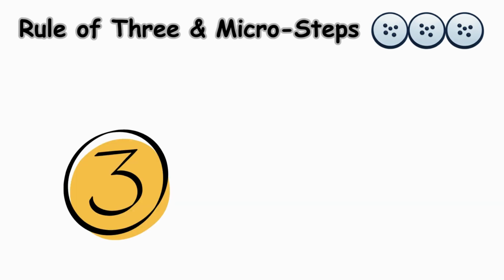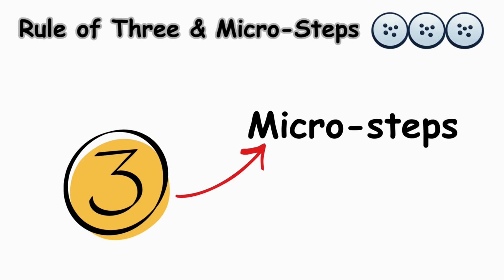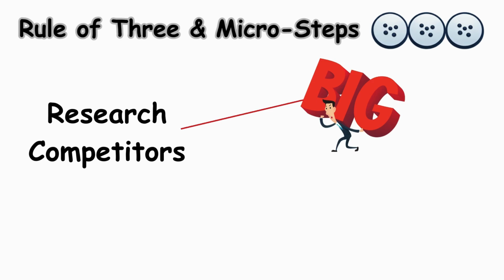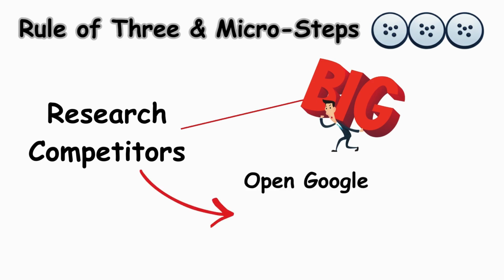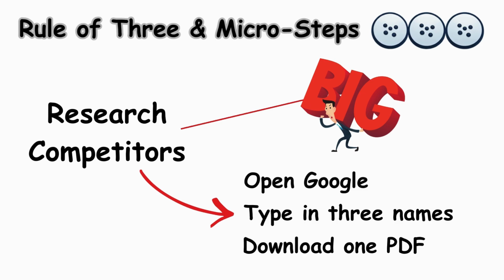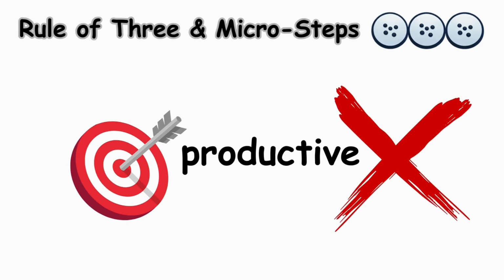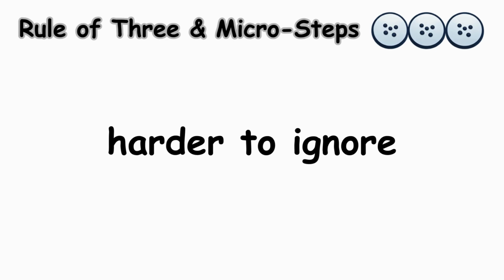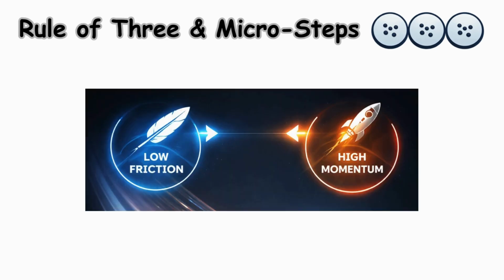Once you have those 3, break them down into micro steps. A task like research competitors is too big. It feels like a mountain. Break it down into open Google. Type in 3 names. Download 1 PDF. The goal isn't to be productive. The goal is to make the next step so small that it is harder to ignore it than it is to just do it. Low friction leads to high momentum.